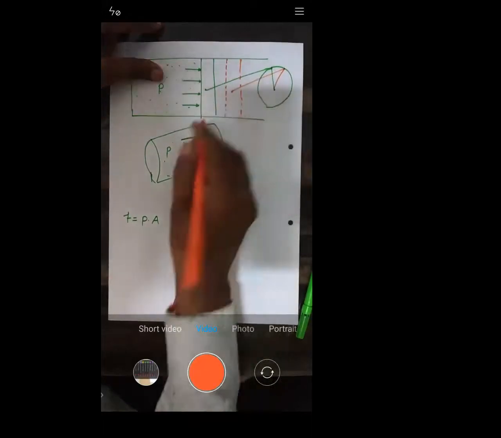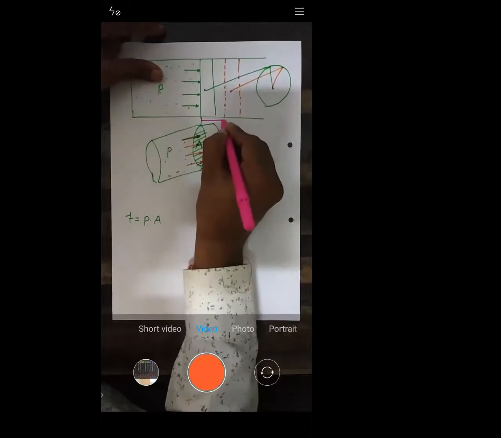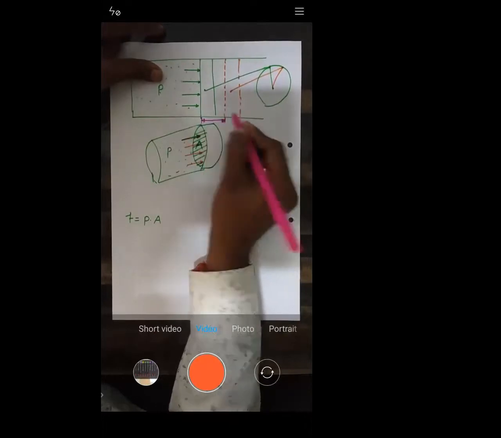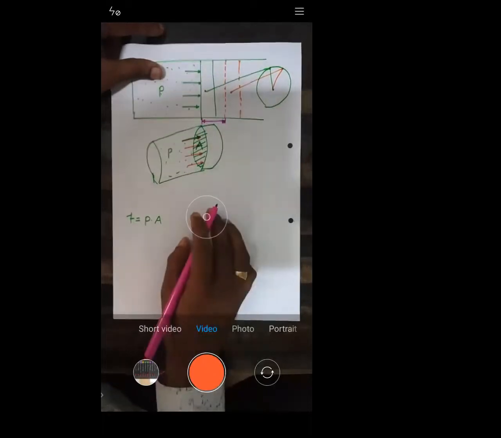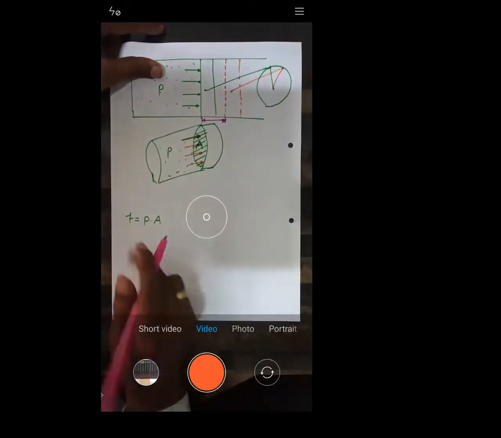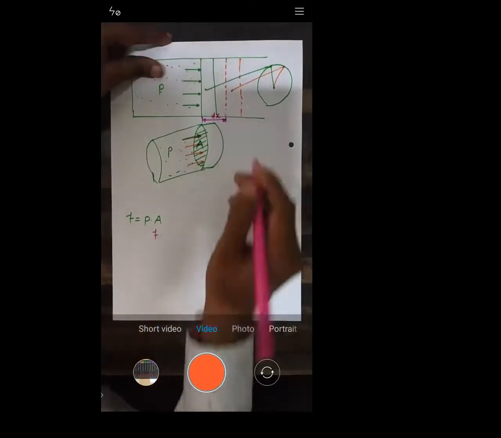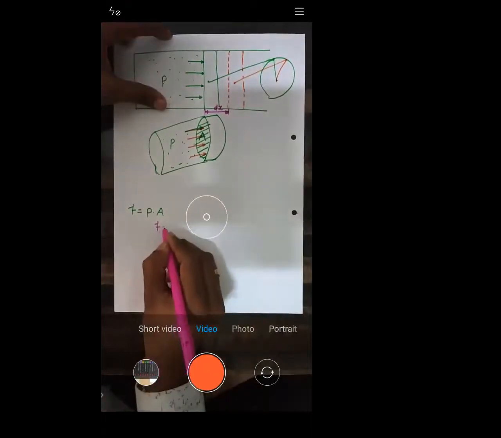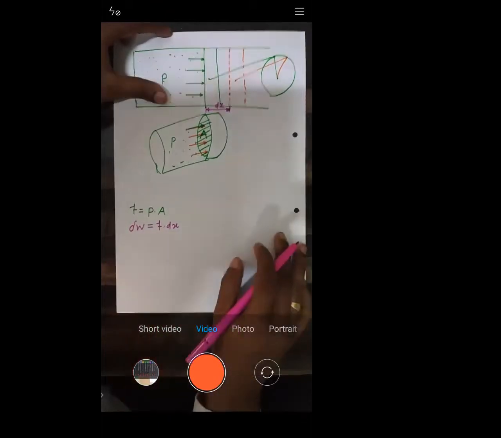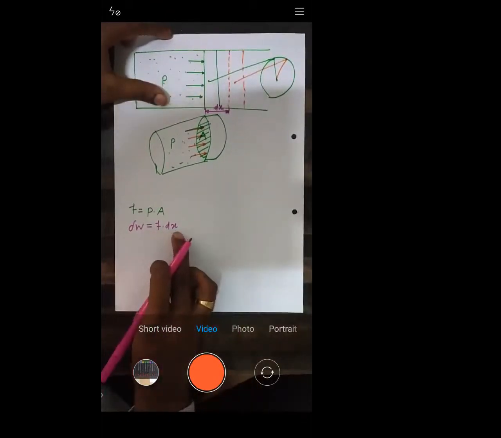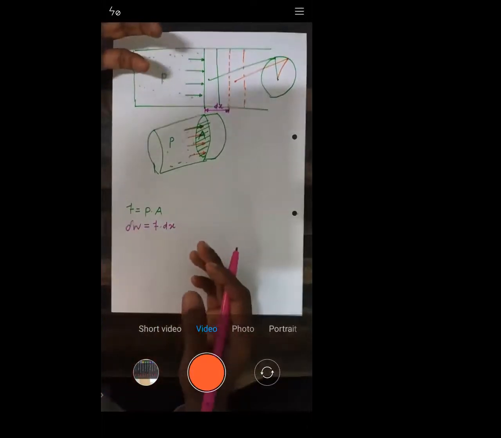So what happened here is that a displacement has taken place of the piston. This is the initial position of the piston and this is the final position of the piston. Now, when the force is causing some displacement, let me call this displacement dx. When the force is causing some displacement, it gives rise to what? Work. Yes or no? That is called work.